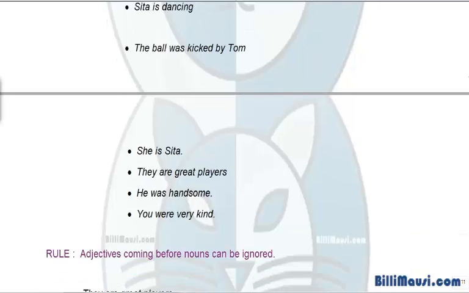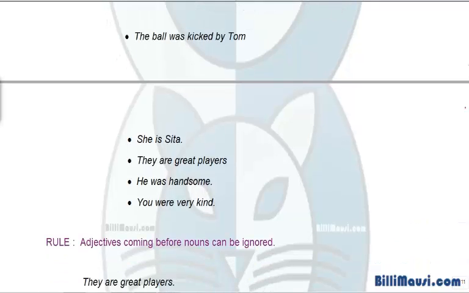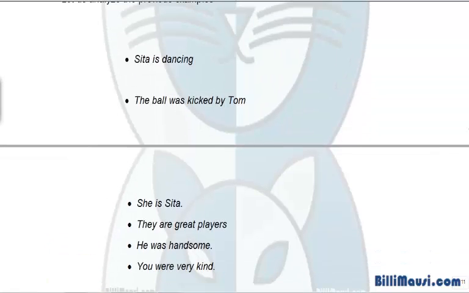So in the above sentences which we analyzed, you can see that whenever is, am, are is acting as the main verb, it is giving us the information about the state. He was handsome, so handsome is acting as the complement and behaving as an adjective, because complements can only be nouns or adjectives.